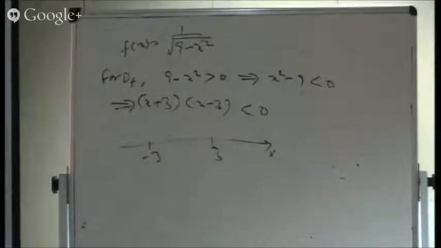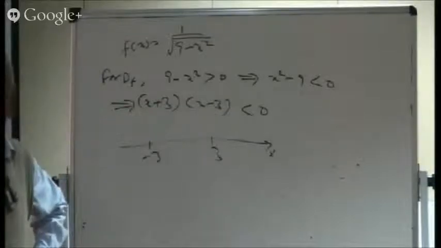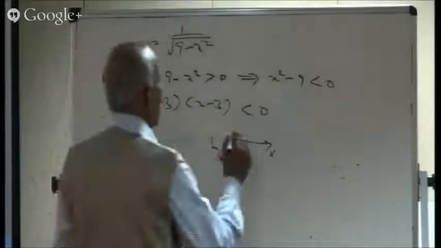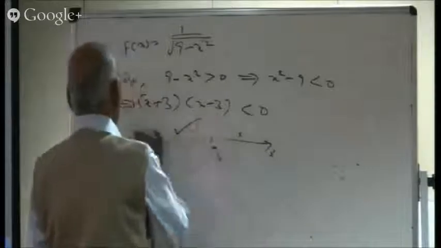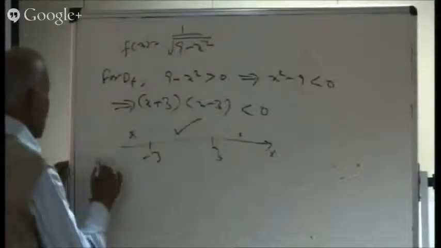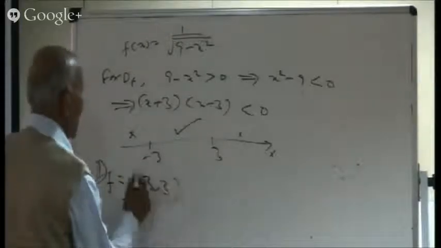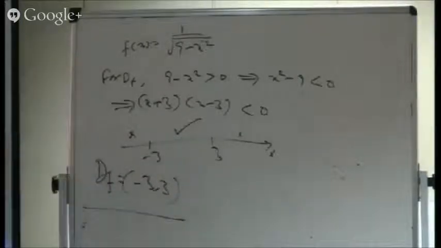Mark only these numbers. Now this time it is less than. Less than means what? So it is not to be taken from here. It's this much, not to be taken from here. So what is the domain for this problem? It is strictly less than. So the domain for the problem is minus 3 to 3, open interval. So domain is equal to minus 3 to 3.